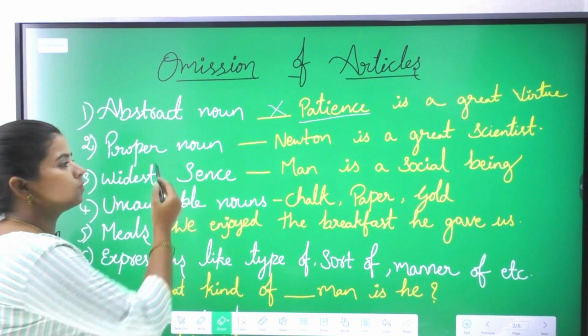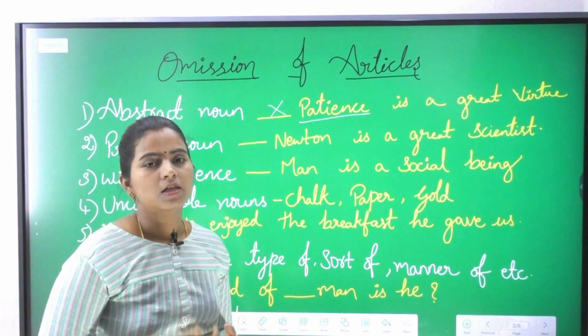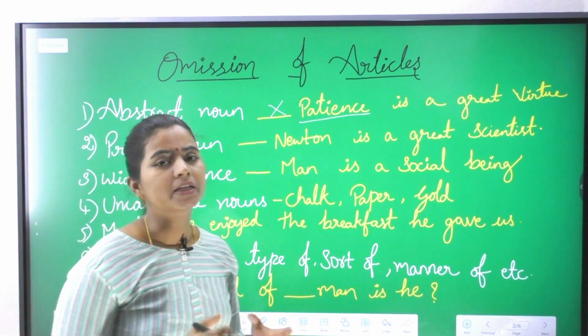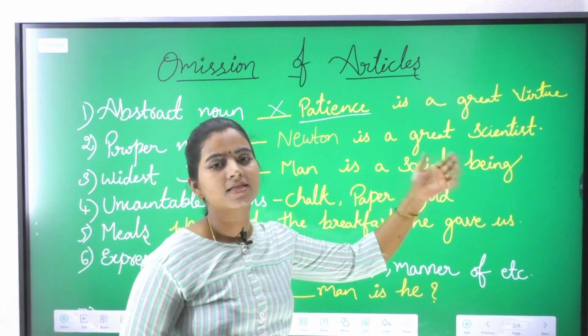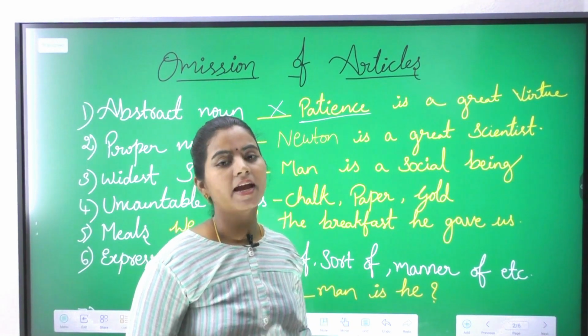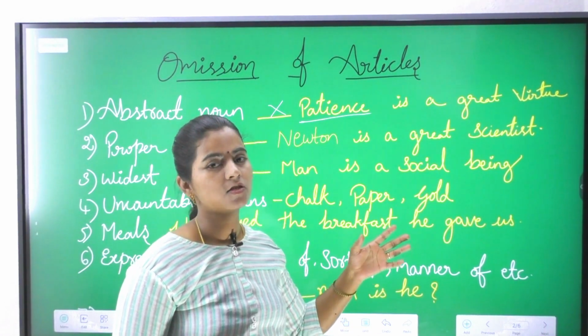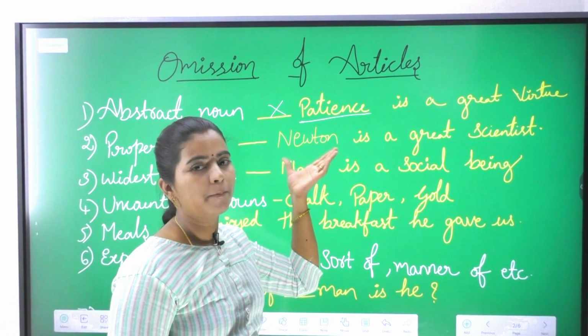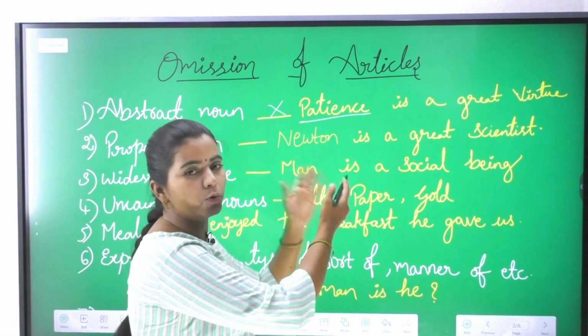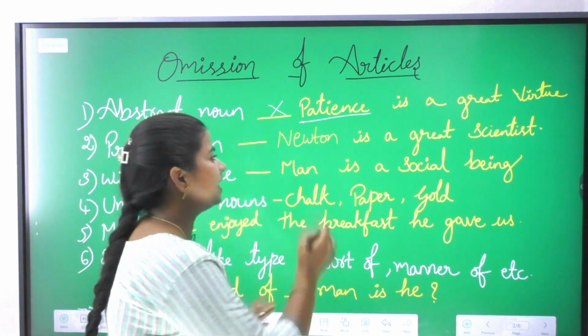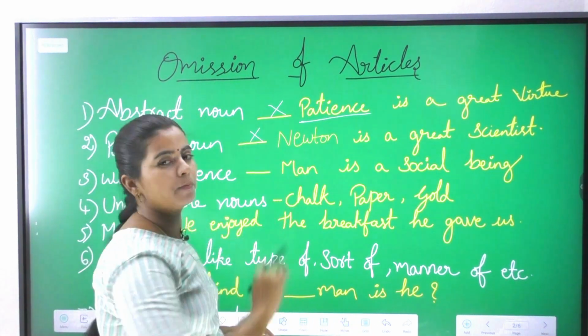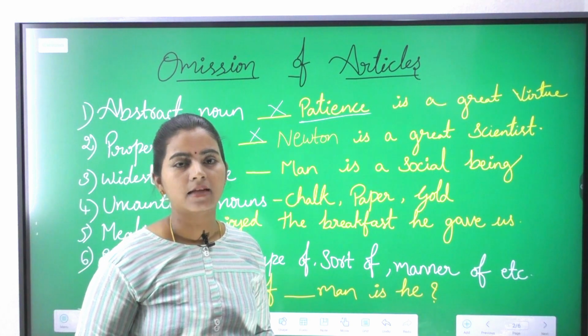Now, the next one is a proper noun. See, there is a difference between particular and proper. Newton is a great scientist. Here the entire sentence is talking about a proper person, that is Newton. In such cases, we should not use any article. So hence we'll put "no article" as our option.